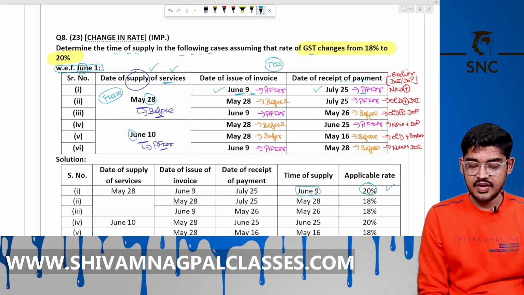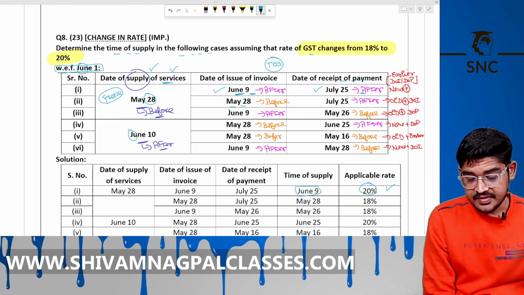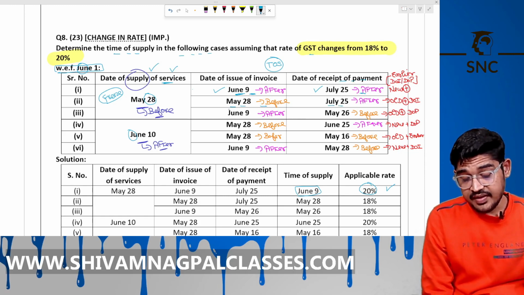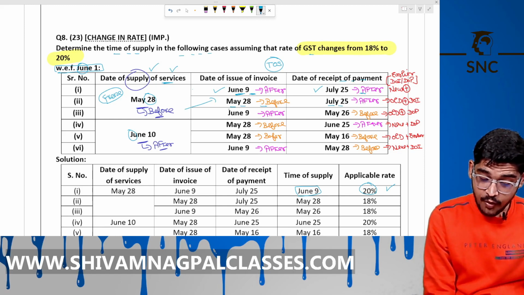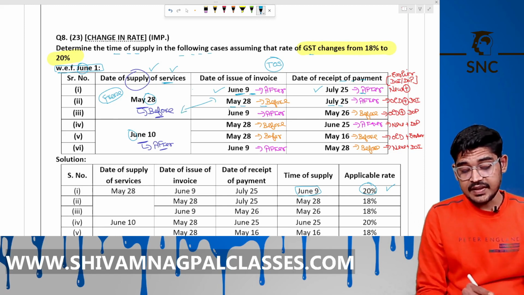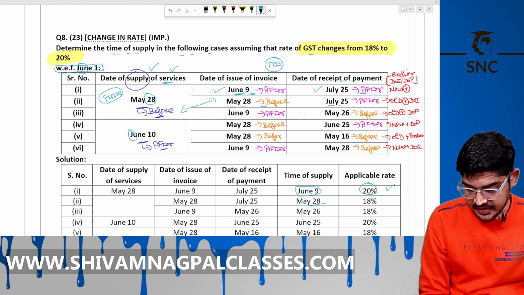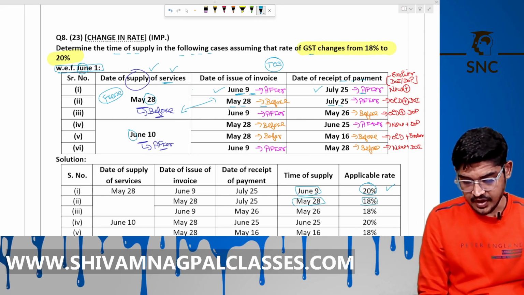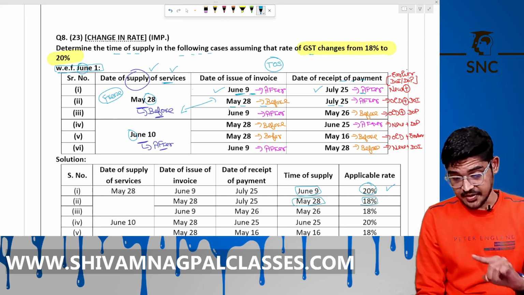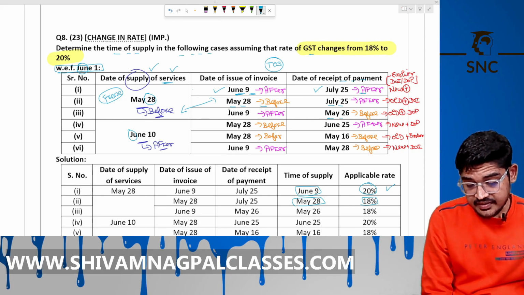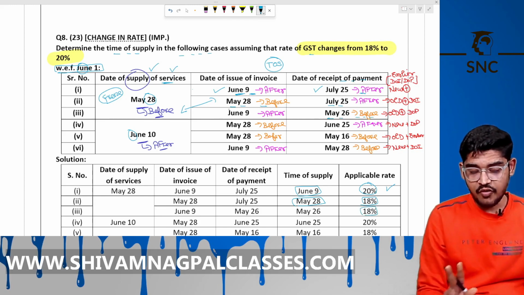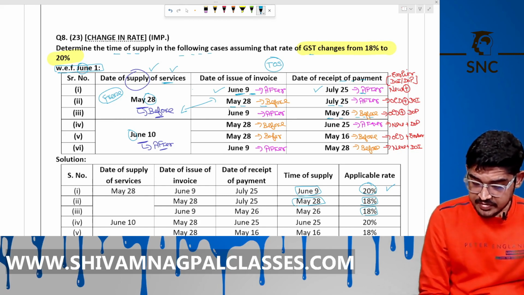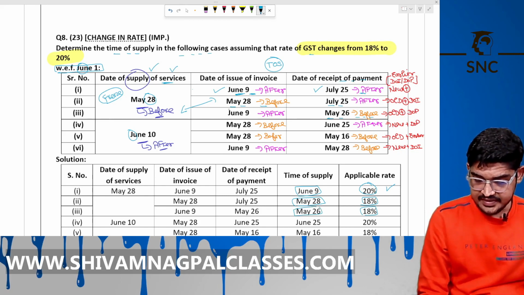Now May 28, this is before, and July 25, this is after. So two before, take the old rate and the TOS will be the before date, means 28 May. Now June 9 after and May 26 before, take the old rate because two before, and the TOS will be May 26.